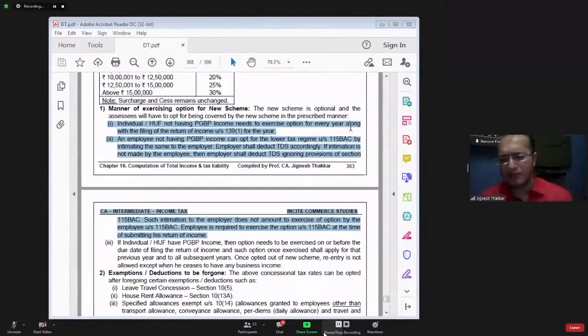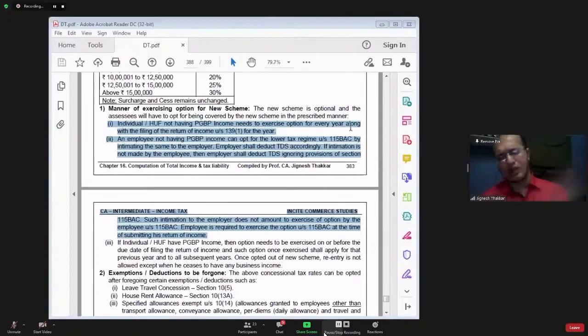Now Deva madam is asking me, sir, if the employee has intimated to the employer that I want to go for section 115BAC, so deduct my TDS accordingly, and thereafter, while filing the income tax return, the employee says, I don't want to go for section 115BAC, I want to go for normal provisions.